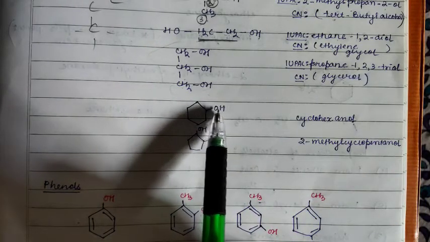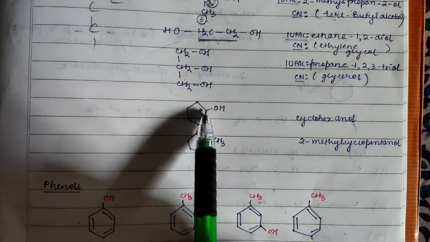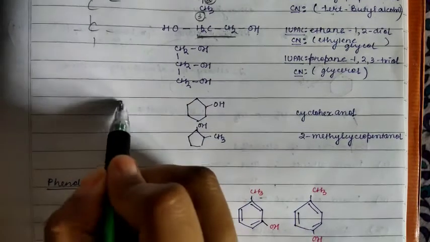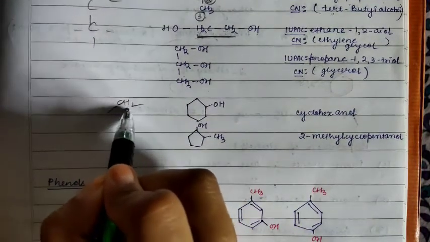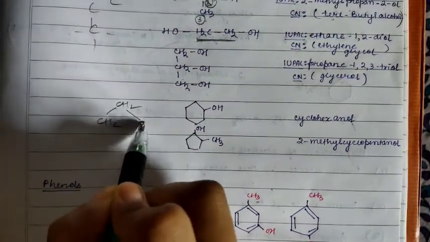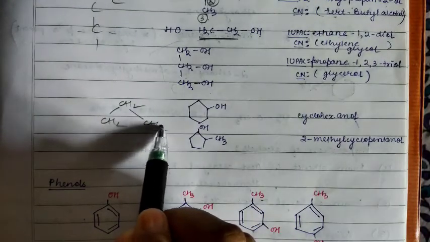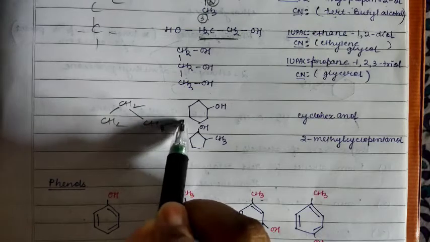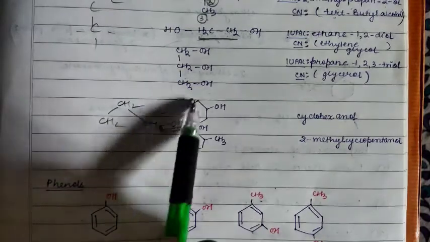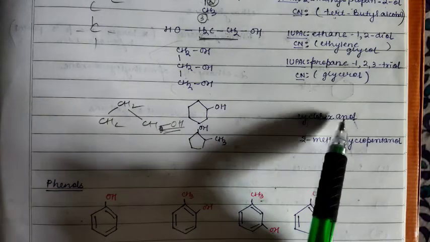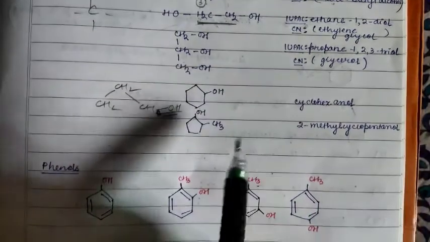If you remove this OH, here only one hydrogen, sorry, two hydrogens will be there, so it is like this, CH2, CH2. So for all these rings, CH2 will be there. From here one hydrogen is replaced by OH. Clear? So it is derived from cyclohexane, and the name will be cyclohexanol.